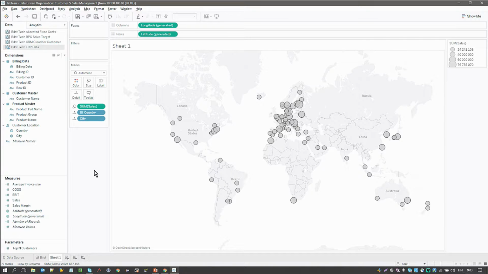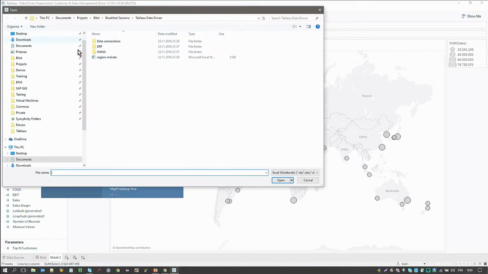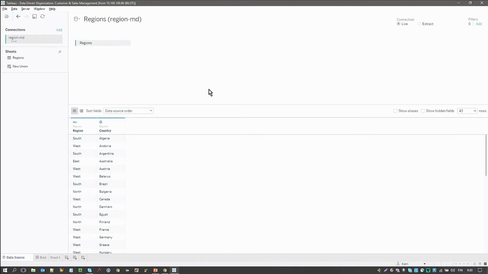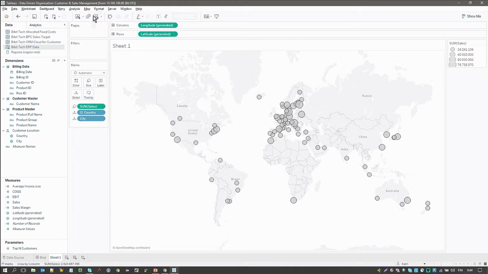So basically sales regions. So in order to bring that in, I have a separate Excel, which has my different countries grouped by different sales regions.